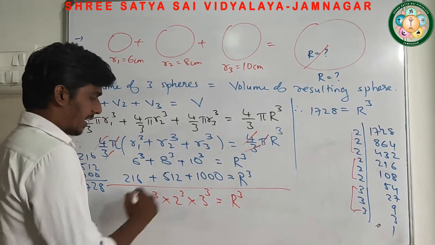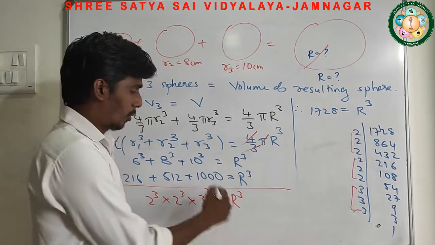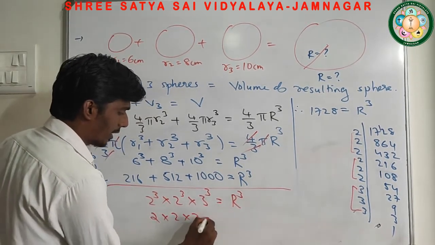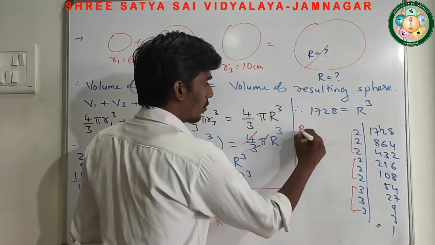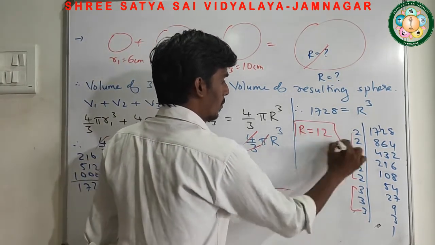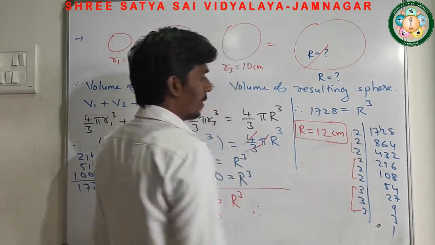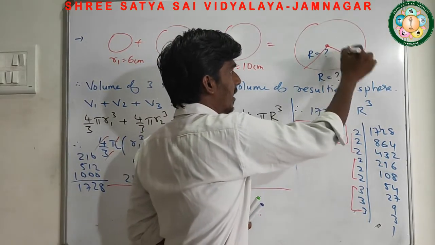Now taking cube root both sides, it will be 2 into 2 into 3 equals R, and therefore we can write R is equal to 12 centimeter. So this is the radius of the final, resulting sphere.